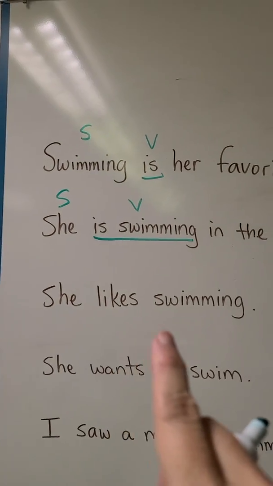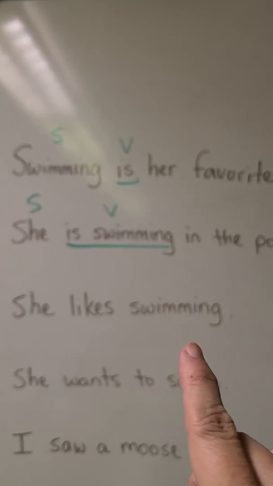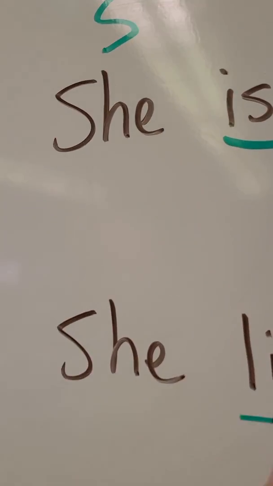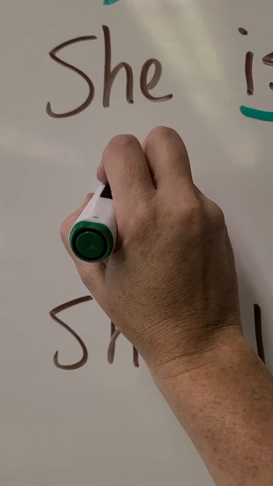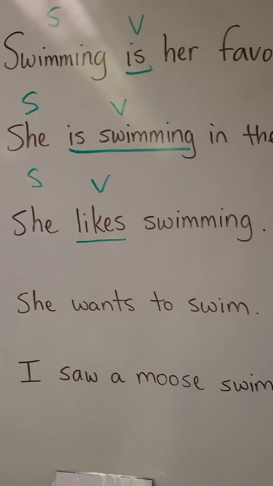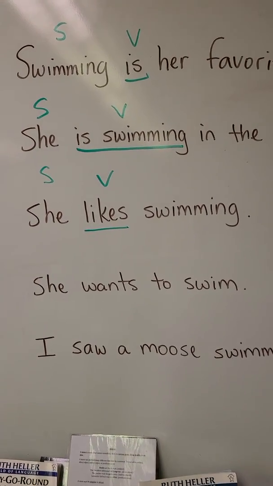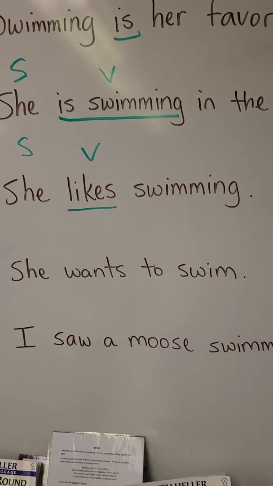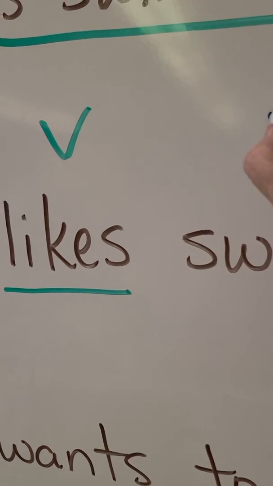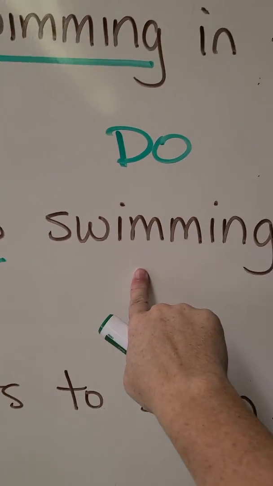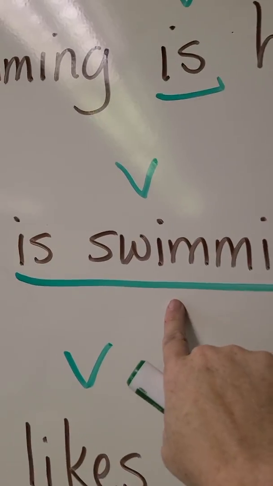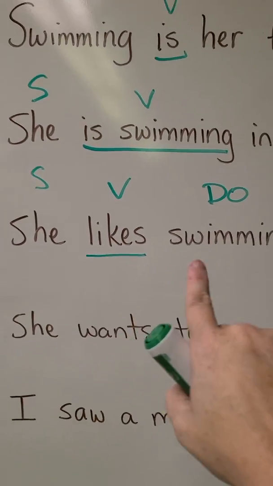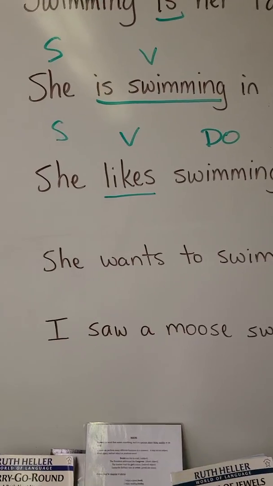She likes swimming. What's the action that's going on? Like. Who likes? She likes. What does she like? I could say she likes cookies. She likes puppies. She likes swimming. It's just saying what she likes. That looks like a verb, and sometimes it is a verb, but in this sentence, it is not a verb.